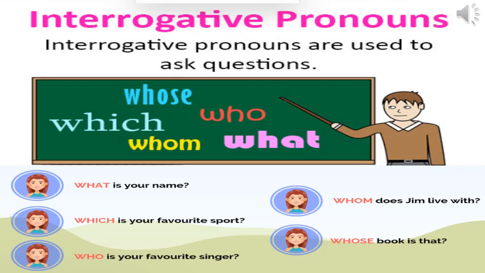Now, how are these used in a sentence? For example, what is your name? Which is your favorite sport? Who is your favorite singer? Whom does Jim live with? Whose book is that?